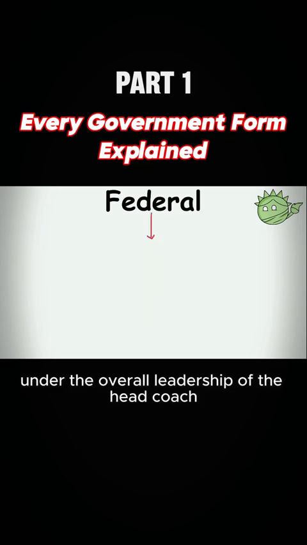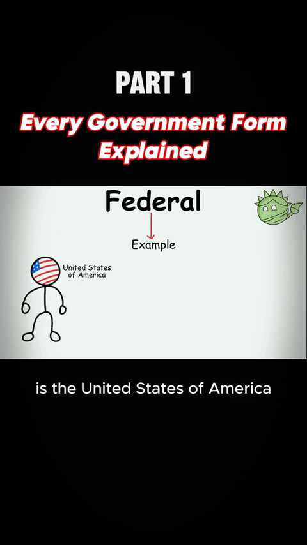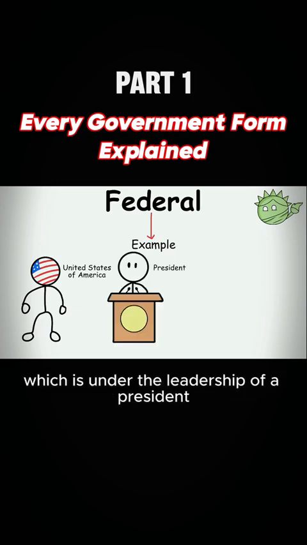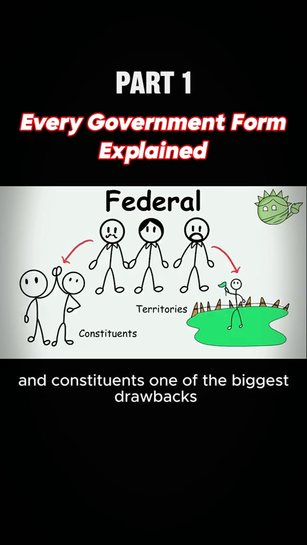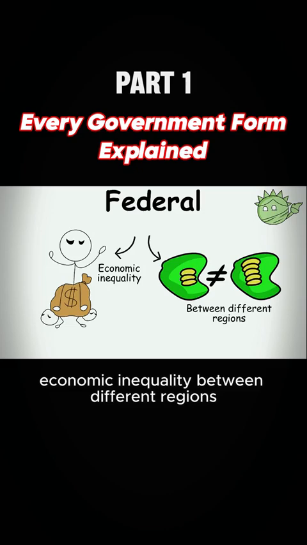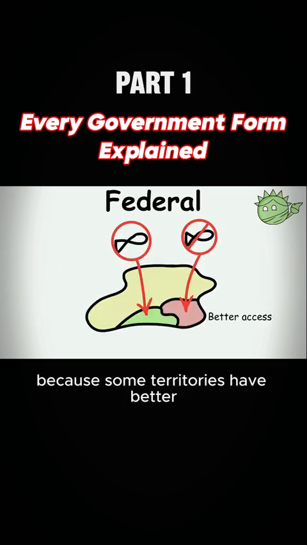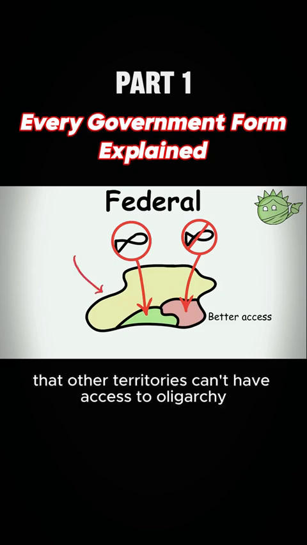The assistant coaches have a sense of independence in their roles, but they are still under the overall leadership of the head coach. The most common example of a federal government is the United States of America, which is under the leadership of a president, but has different state senators that manage their territories and constituents. One of the biggest drawbacks of a federal form of government is the possible economic inequality between different regions, because some territories have better access to certain resources that other territories can't have access to.